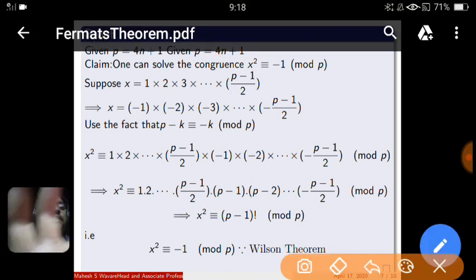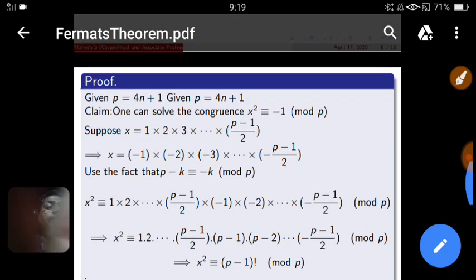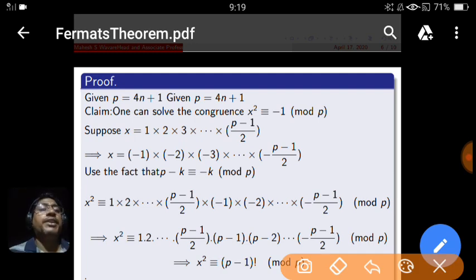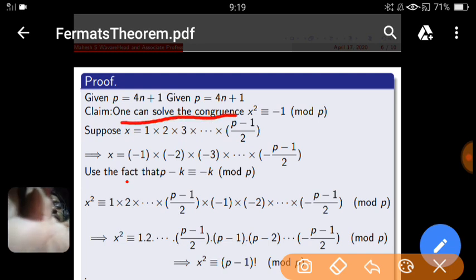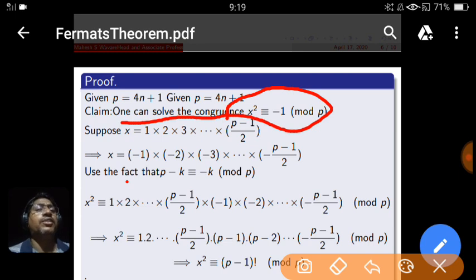Now see, given that p is of the form 4n plus 1, a multiple of 4 plus 1 pattern. And this is your target. You have to find x satisfying this. Such types of congruences may not have unique solutions, but at least one x we can find.